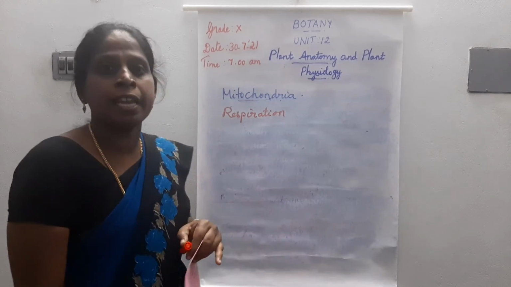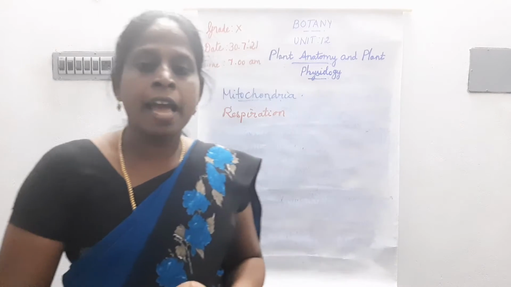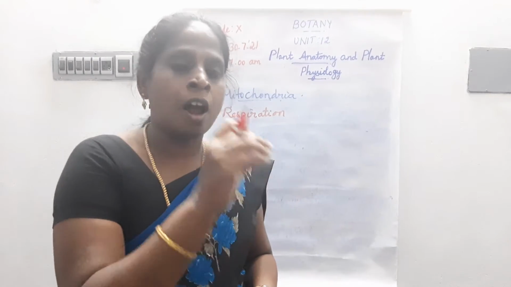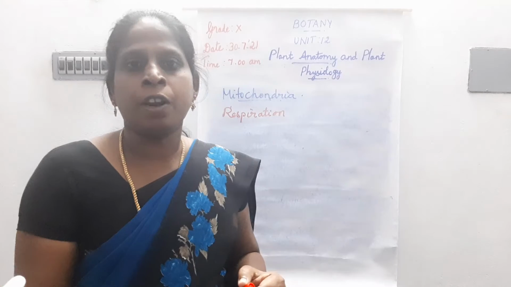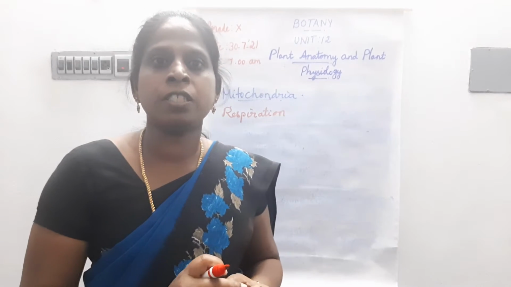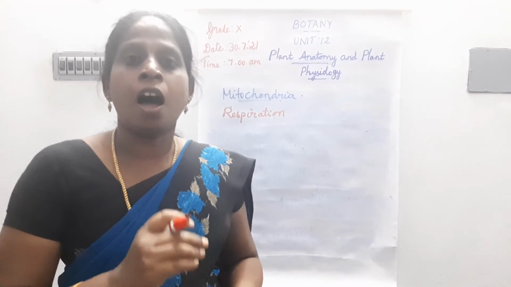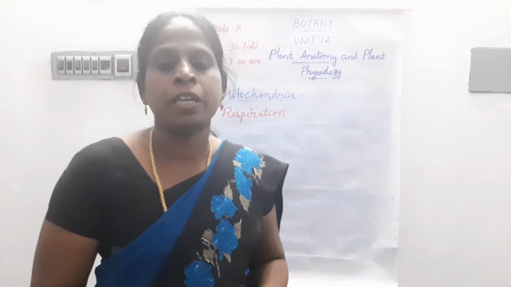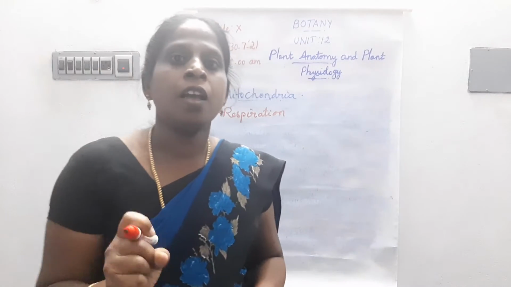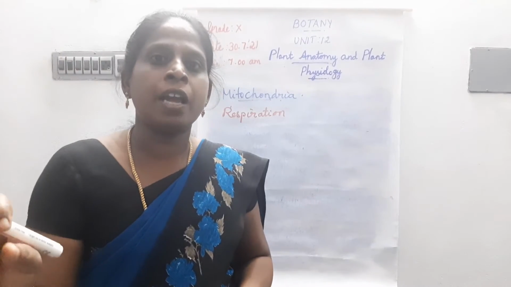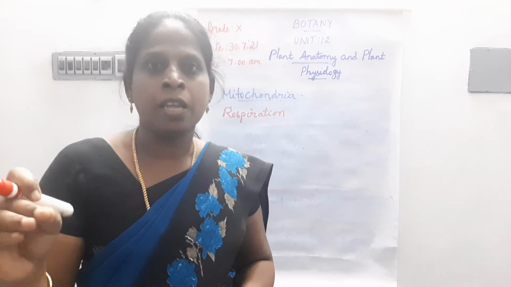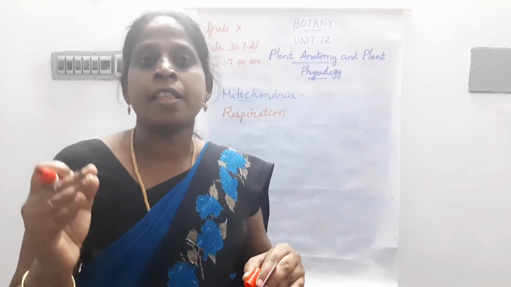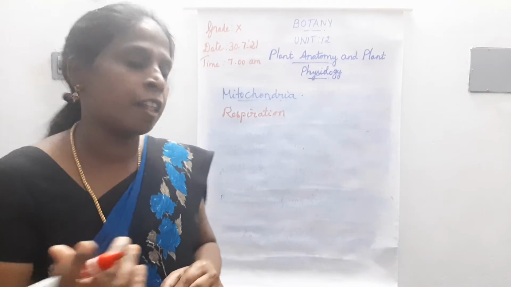Respiration involves the exchange of gas between the organism and the environment. The plants obtain oxygen from the environment and release carbon dioxide and water vapor. There is exchange of gas. This is called external respiration.